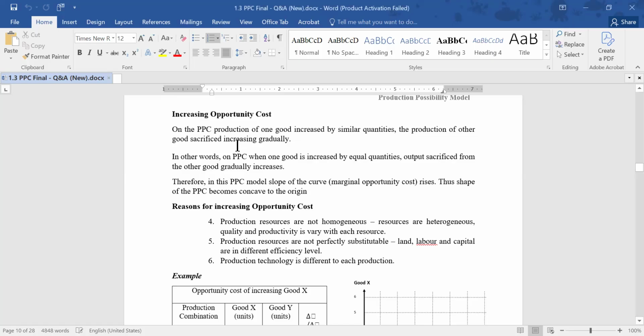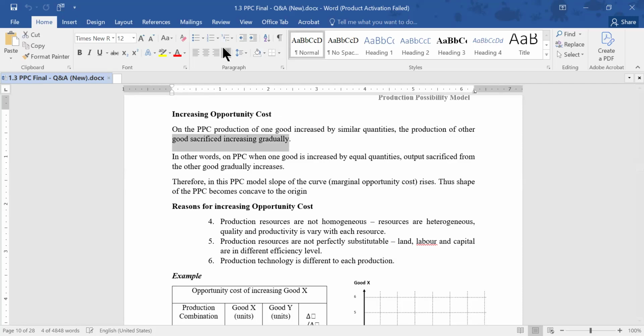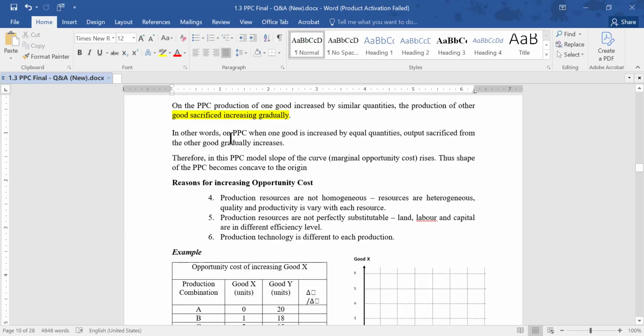In other words, on the PPC, when one good is increased by equal quantities, the output sacrificed from the other good gradually increases, right? Those are the same definitions. So just keep in mind only one, no need to memorize both definitions.